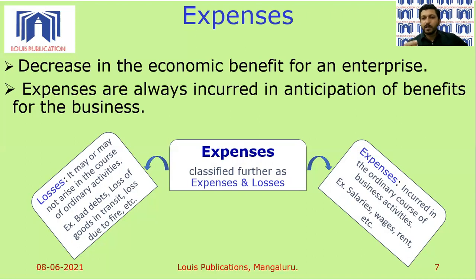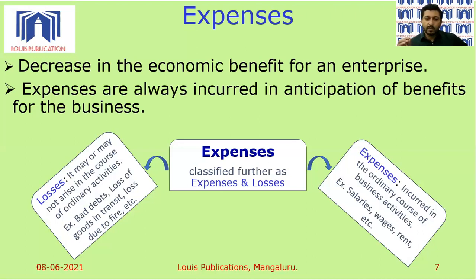A certain customer whose debt is long due, from whom the business has to receive money, doesn't pay the money or has disappeared, is not to be seen at all. So after a certain period of time, usually we say 6 months, such a debt due from a customer who has not paid will be treated as a bad debt. In banking terminology, such bad debts are referred to as NPAs, non-performing assets. But from a regular business point of view, we treat such debts as bad debts.